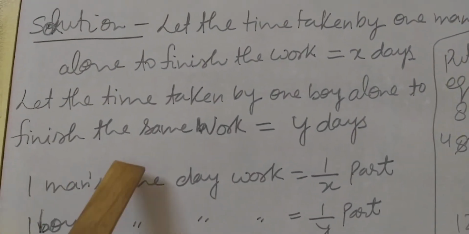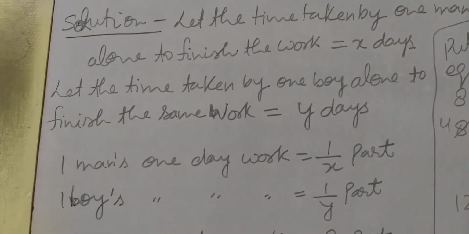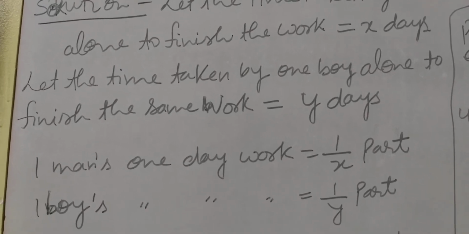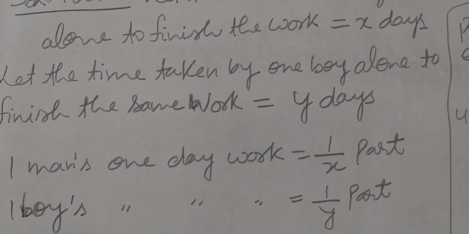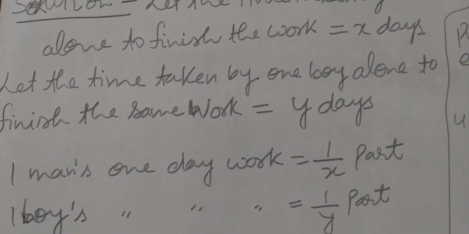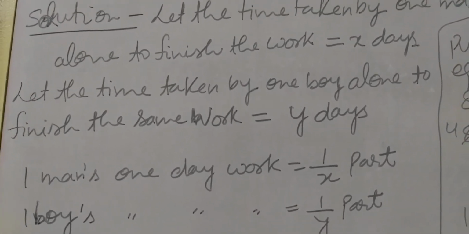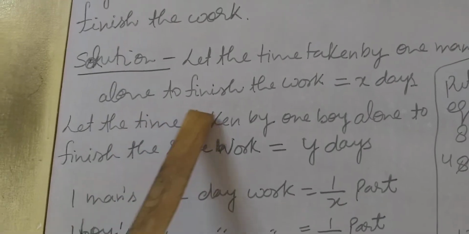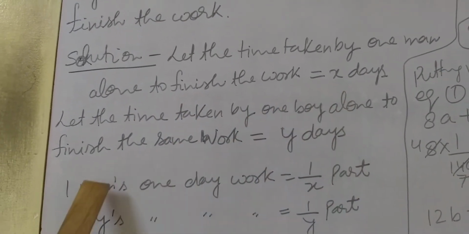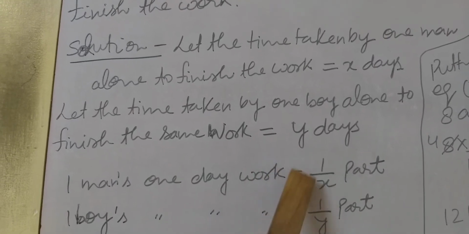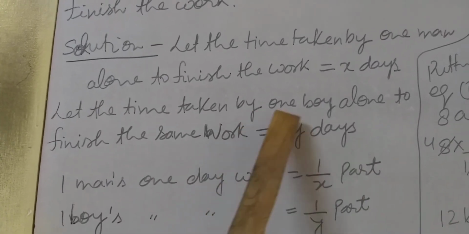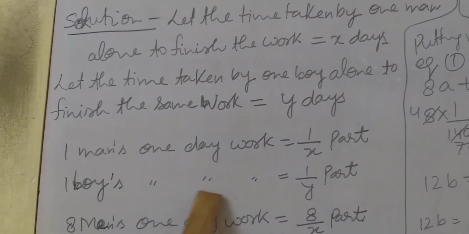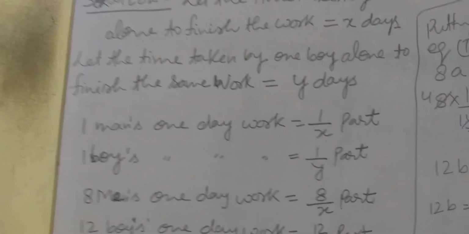So now students, you know the rule of work and time. Suppose I finished a work in 10 days, then the work finished by me in one day is 1 upon 10 part. Similarly, here the time taken by one man alone to finish the work is x days. So one man's one day work equals 1 upon x part. Similarly, a boy finishes the work in y days. So one boy's one day work equals 1 upon y part. Correct?